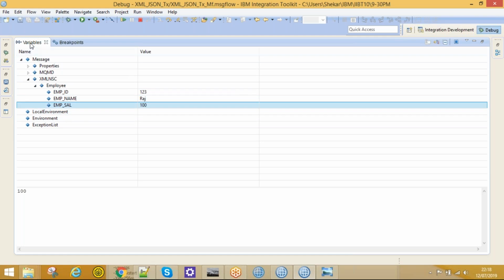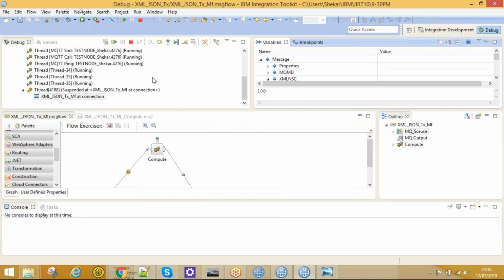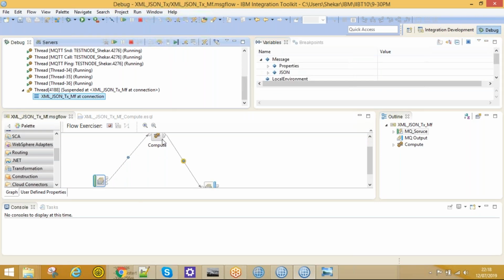According to the message domain, whatever we define for the input message parsing, the input message is parsed successfully, and it will create tree structures like this. See, now the message stopped at the breakpoint. So let me process it further. You need to click this step over. Now the message went to the compute node, and after the compute node, the message stopped.